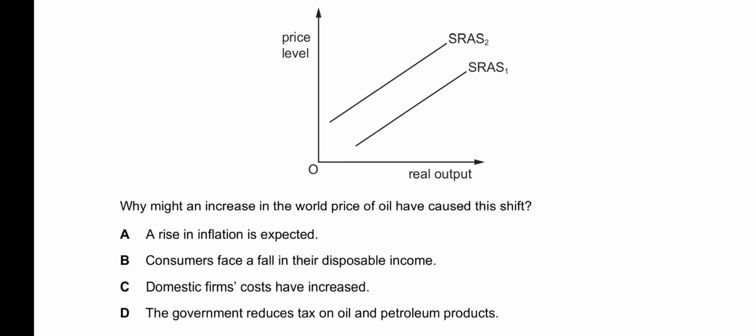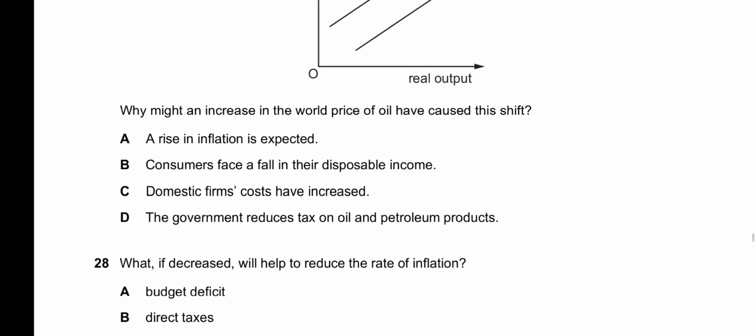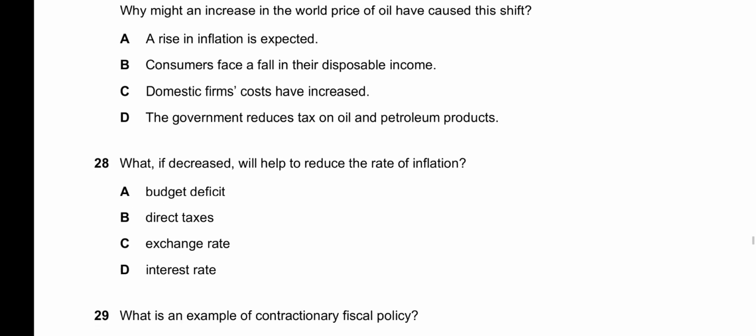D, the government reduces tax on oil and petroleum products. If the government reduces the tax, it will result in decreased cost of production, which will shift the supply curve outwards, which is not the case here. So D is incorrect and C is the correct option for 27.